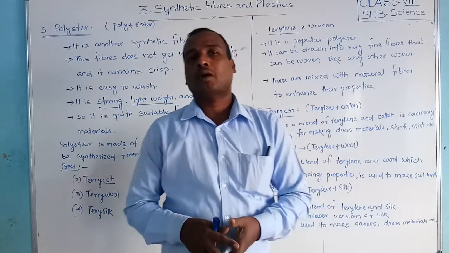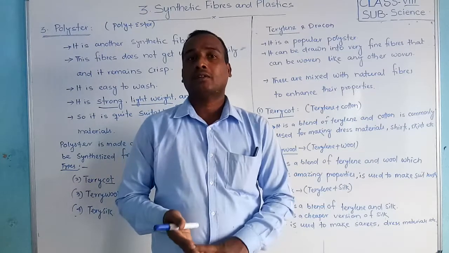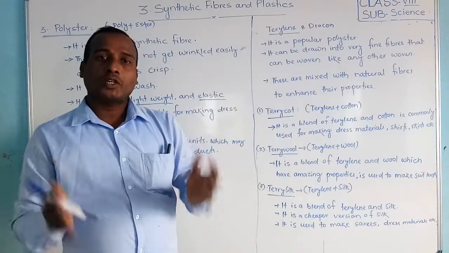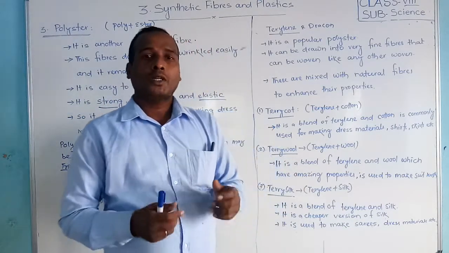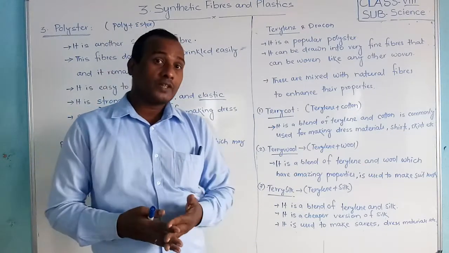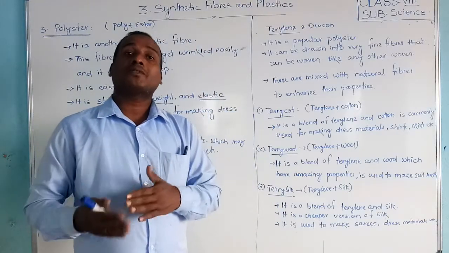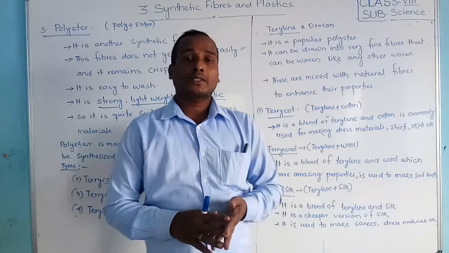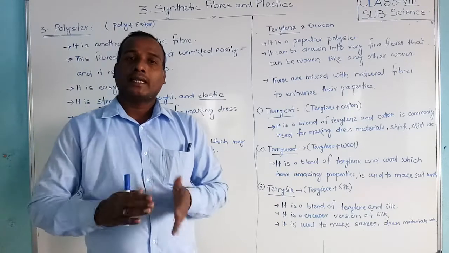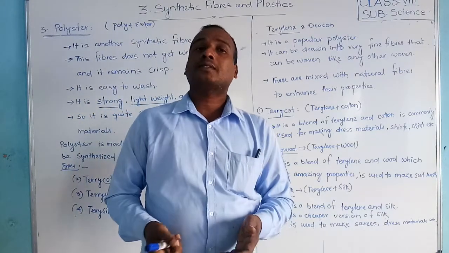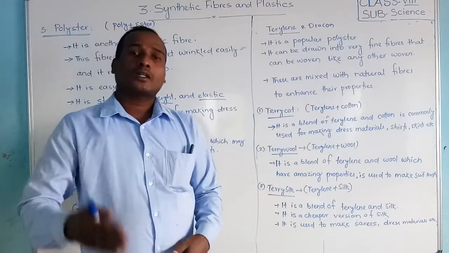Okay, students, I hope you have understood these different types of synthetic fibers. First we studied rayon, nylon and polyester. Polyester also has different types: terylene is one popular polyester which is combined with other natural fibers, cotton, silk and wool. Whenever it is mixed with cotton, it is called terrycot. With wool, it is called terrywool. With silk, it is called terrysilk. So why is it mixed? To enhance its properties and increase its quality. That is why terylene is mixed with other natural fibers.